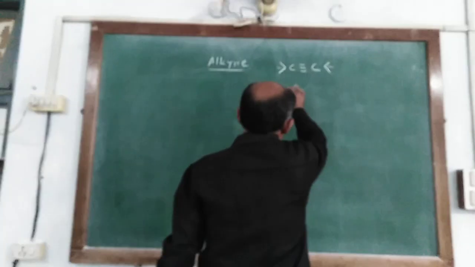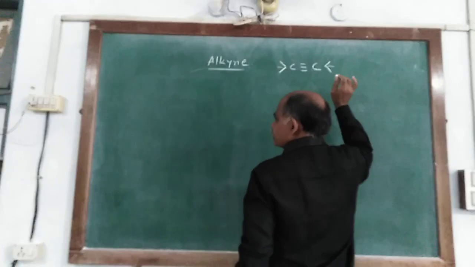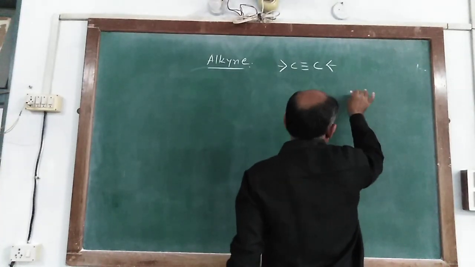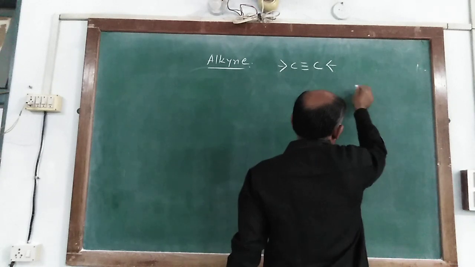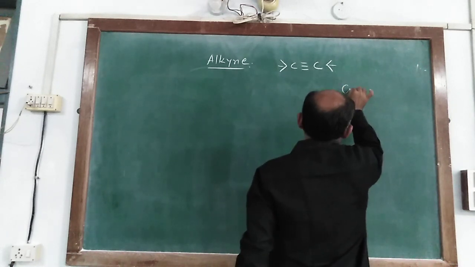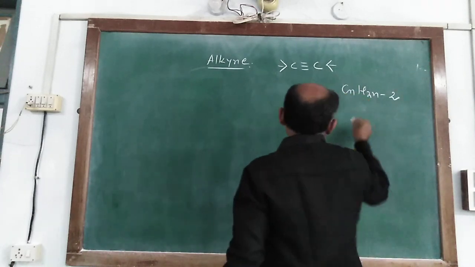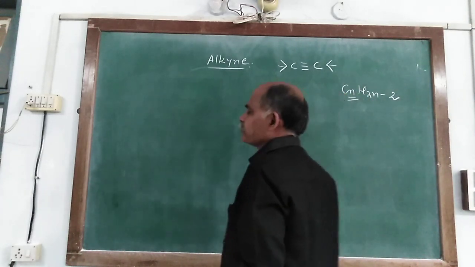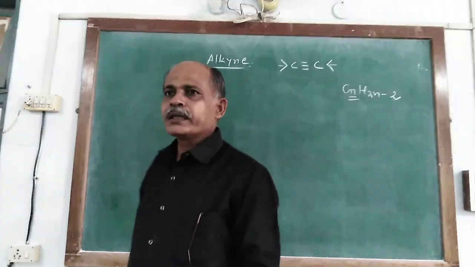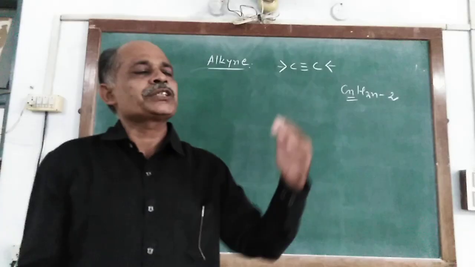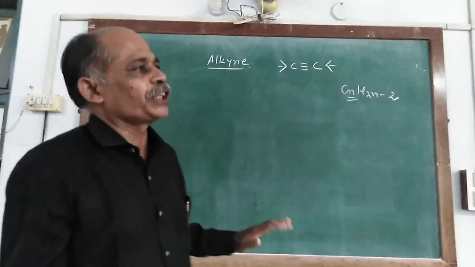Alkynes make a homologous series, and the general formula for this series is CnH2n-2, where n indicates the number of carbon atoms, starting from the initial component of this homologous series.